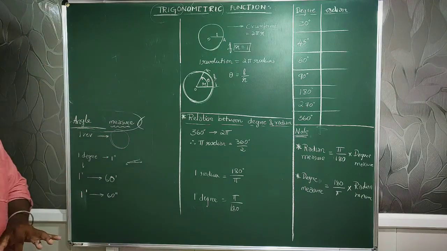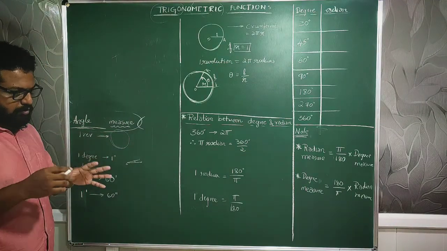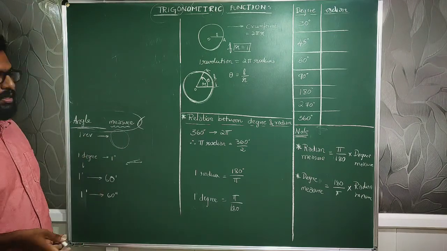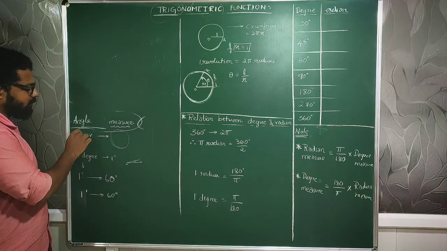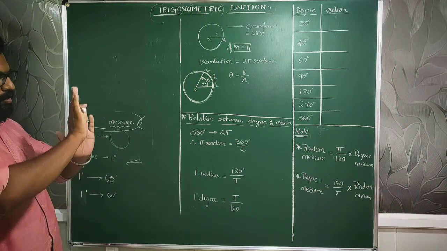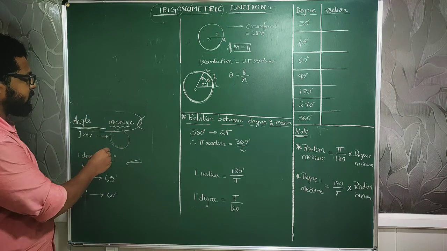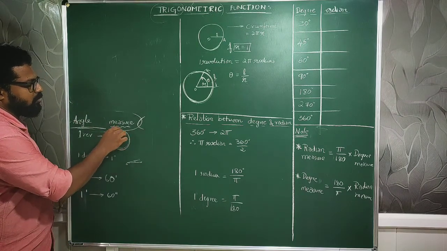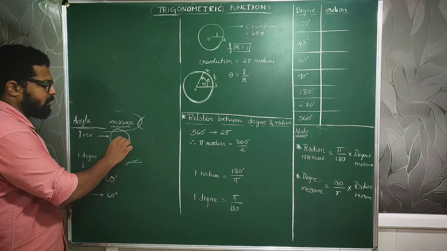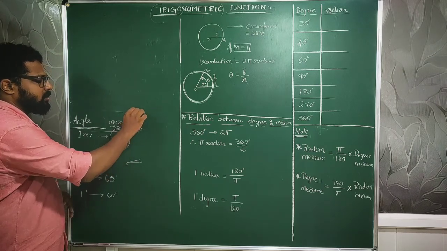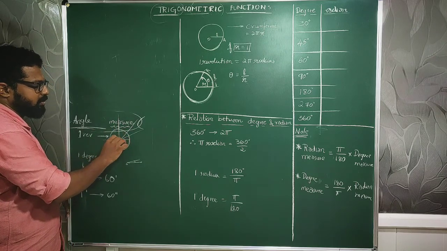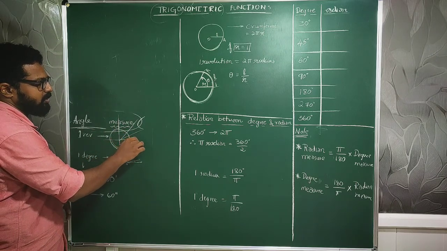But what is this angle? What is this degree actually? How do we start measuring angles? I can explain this with the beginning of one thing, that is one revolution. One complete revolution is 360 degrees. That's how we start making angles. Like 30 degrees, 60 degrees, 90 degrees, then 180 degrees, 270 degrees, then back to 360 degrees.